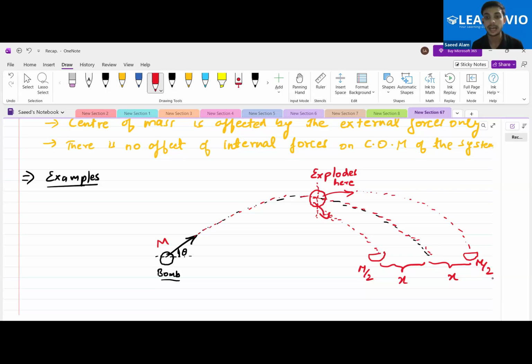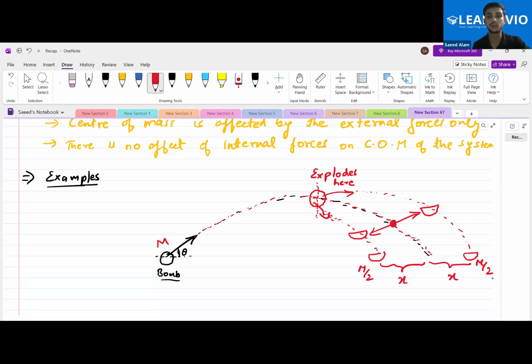Yes, sir. At any point, if you see that m by 2 mass is here and m by 2 mass is here, then if you find its center of mass, you will find it exactly at the center. Is this clear to all of you? Yes, sir.